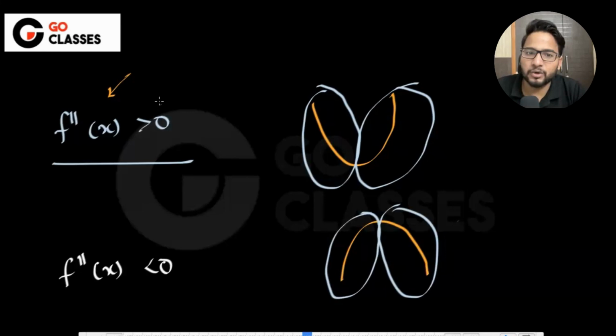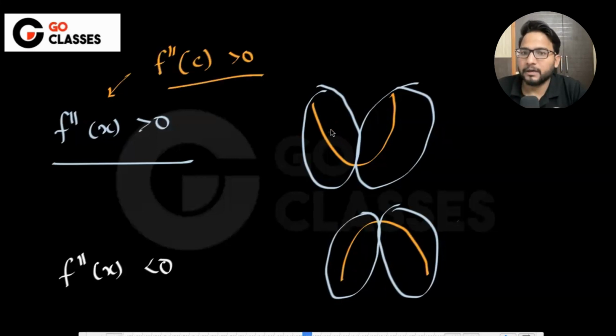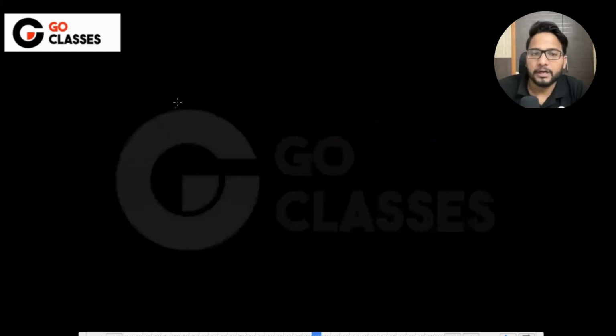See, this greater than 0 means what? Is the curve greater than 0, or what? Generally we are asking at a certain point, right? So let's suppose I'm saying that f double dash at a certain point, maybe c, is greater than 0. Then what does this mean? It means at that particular point it will be concave up, which means that at that particular point the function will be behaving like concave up.